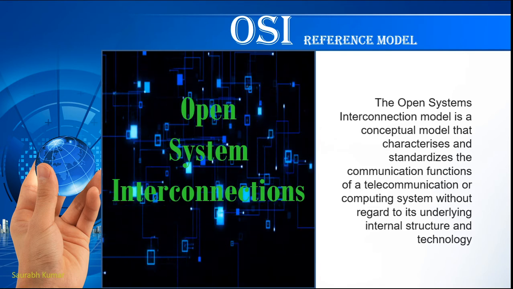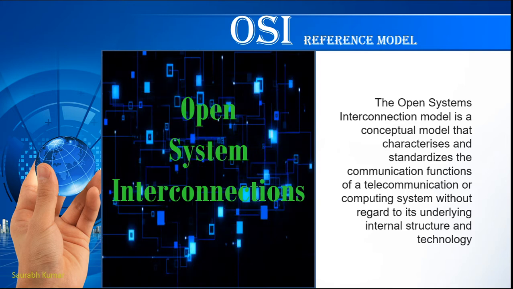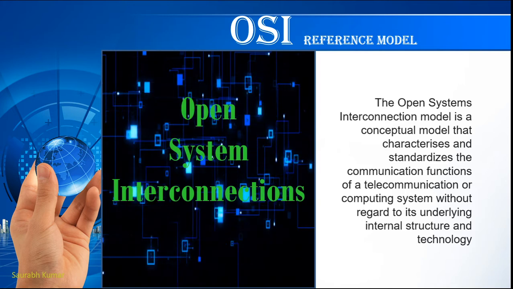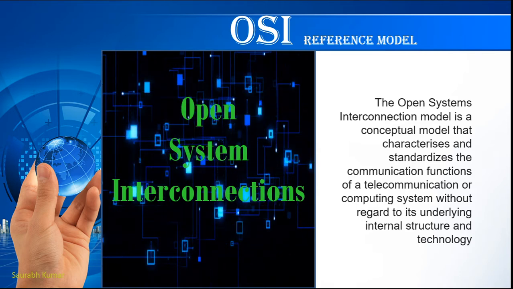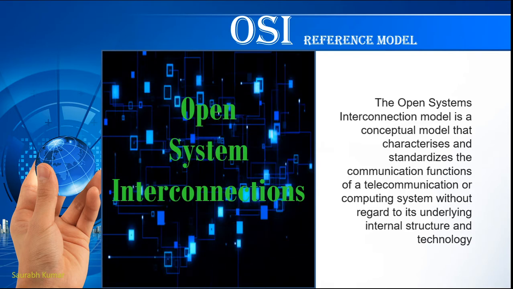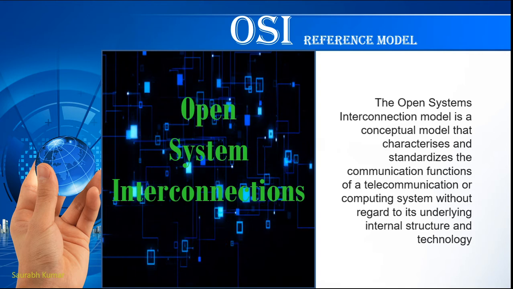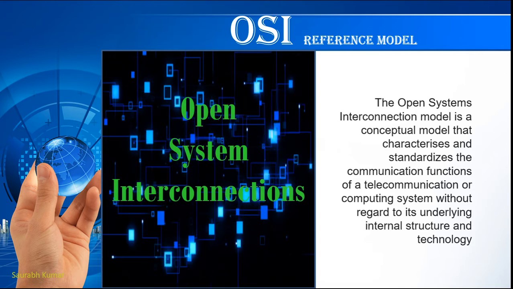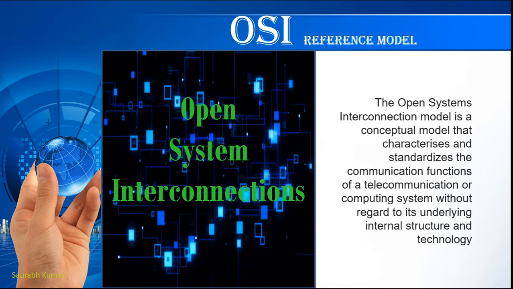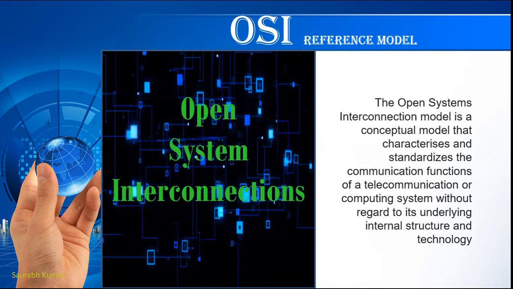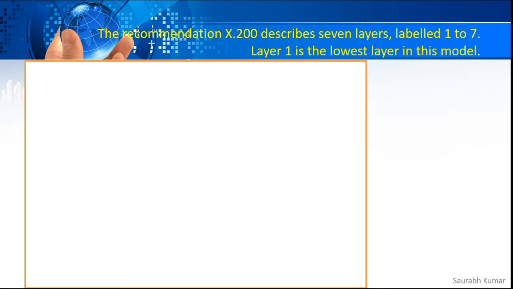For example, if you buy a router from Cisco, they are following the same 7 layers of the OSI reference model, and if you get a computer from Dell, they are also following the same. So the thing is now common, they are using the same standard, and that's why it is now easy to have communication between different vendor devices. That was the main reason for introducing the OSI.